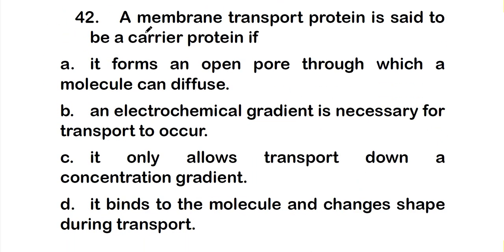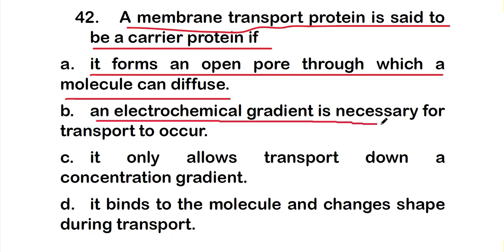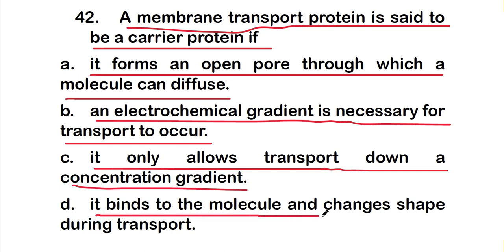Next: a membrane transport protein is said to be a carrier protein if option A, it forms an open pore through which a molecule can diffuse; option B, an electrochemical gradient is necessary for transport to occur; option C, it only allows transport down a concentration gradient; or option D, it binds to the molecule and changes shape during transport.